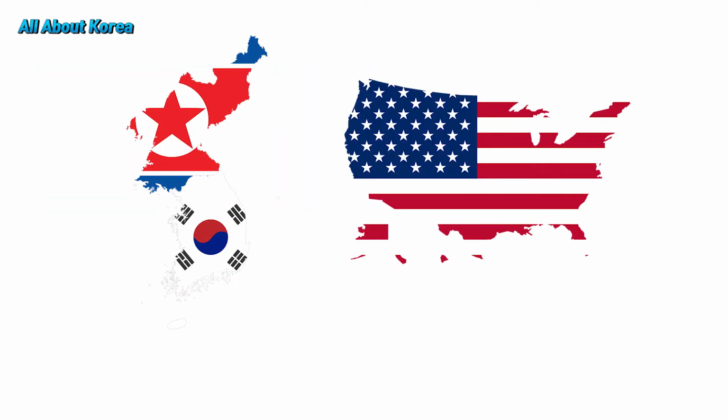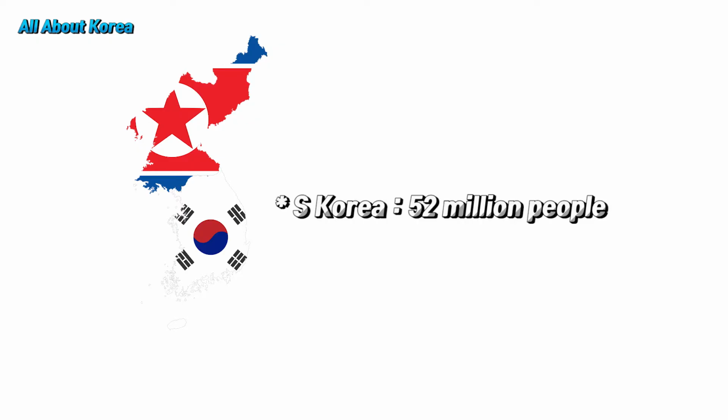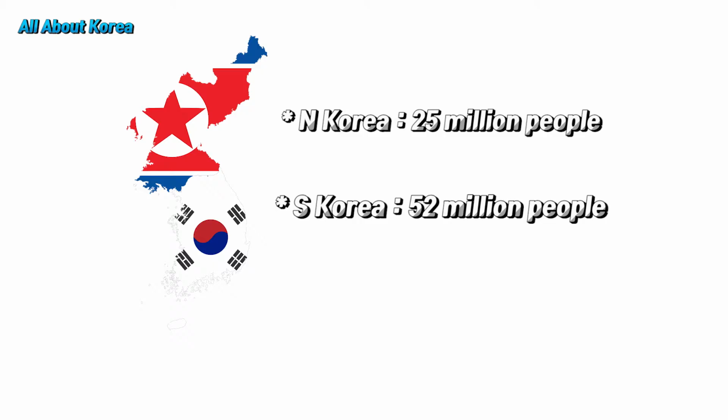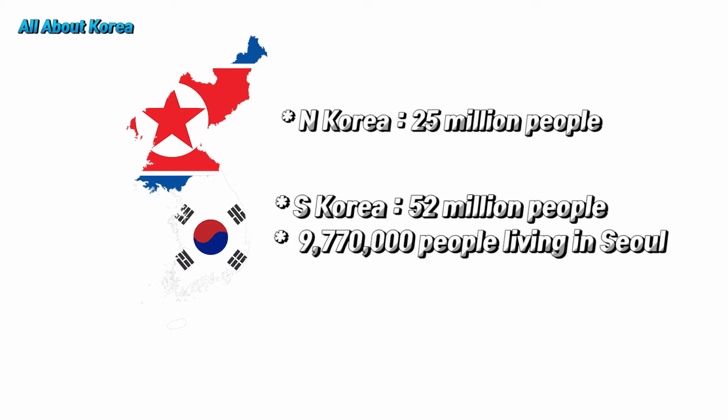The land of Korea is quite small when compared to the US, but the population is big in comparison to its area. According to one statistics from 2018, there are 52 million people in South Korea and 25 million in North Korea. As you can see, the population density is very high in South Korea. It is especially high in Seoul, as there are 9,770,000 people living in Seoul, and this is one of the highest population density, being 8 times higher than New York and 3 times higher than Tokyo.